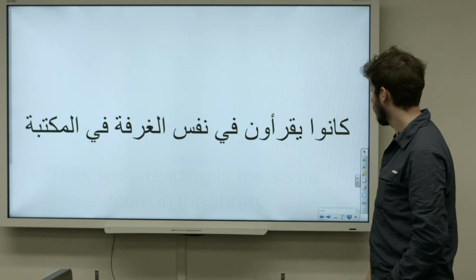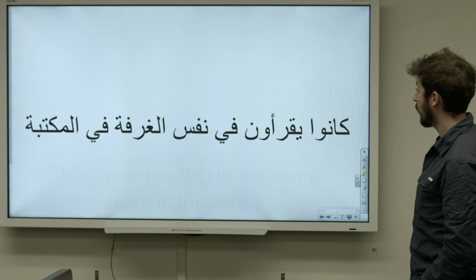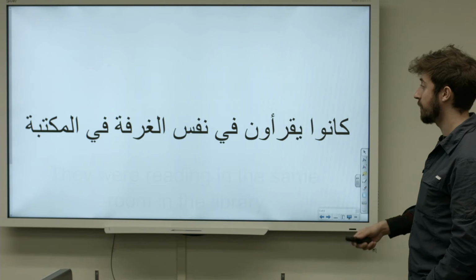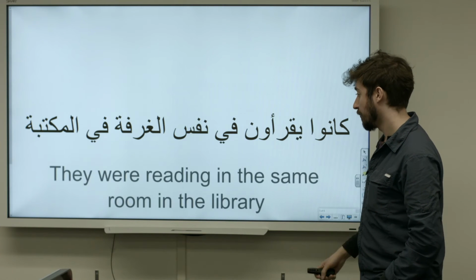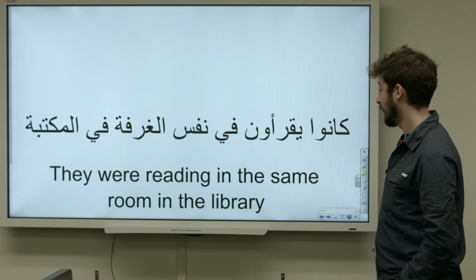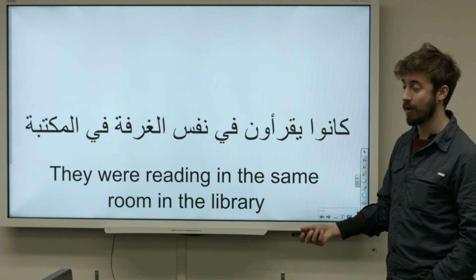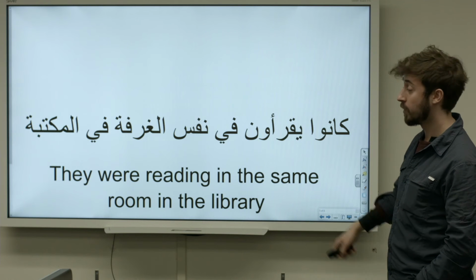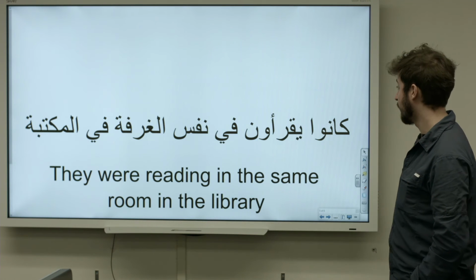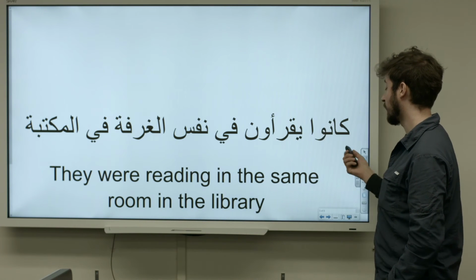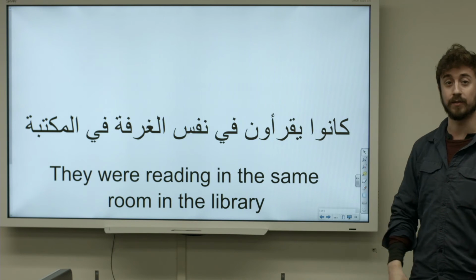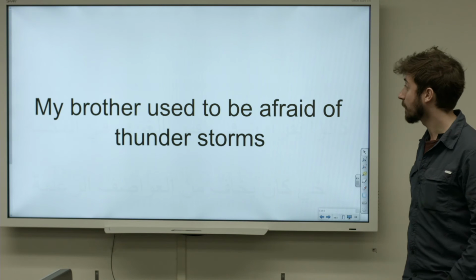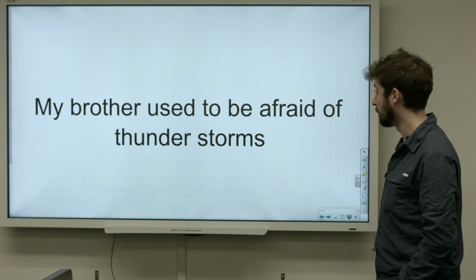One more example. كانوا يقرؤون في نفس الغرفة في المكتبة. They were reading in the same room in the library. كانوا يقرؤون. And again, the form of kanu, the conjugation of kana, corresponds to the subject of the sentence, and the subject is them or they. Oh, I guess we have one more.